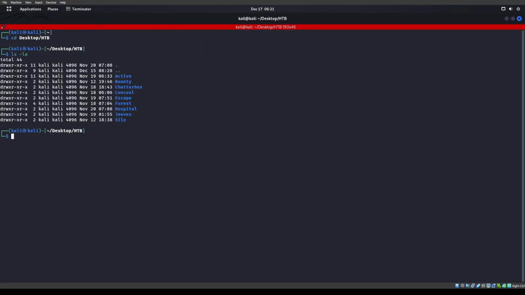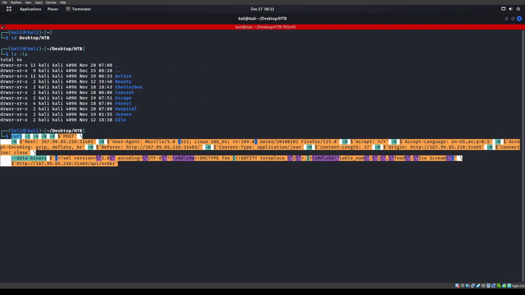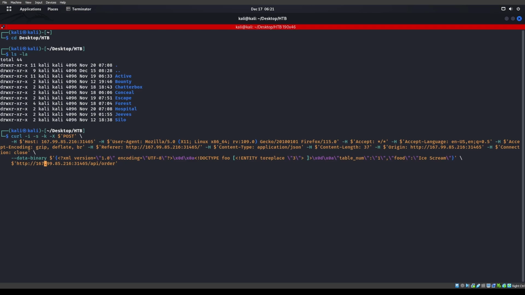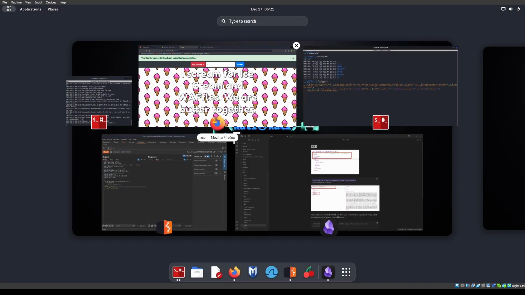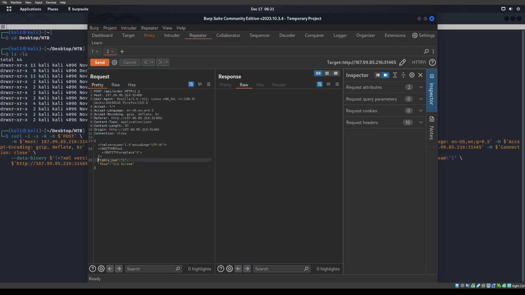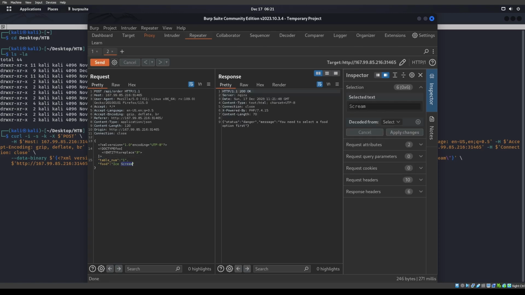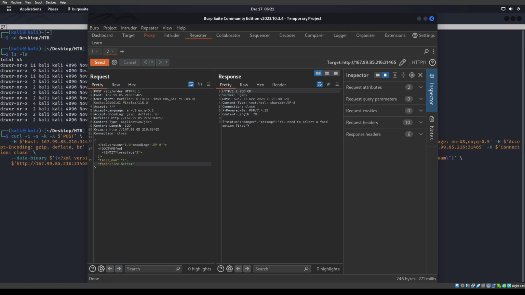For some reason, we can't put space in there. Do that. Okay, what we got here? Okay, so it actually took the spaces right there. So I wonder if it actually is taking it, it's just not showing up for us. Let's send that off, see what happens. You need to select the food option first. When you selected food, it says ice cream. I don't know why. We're just going to say both, since it's not ice cream. Both is one of them also, so let's say both. You must select, okay. You're starting to annoy me.